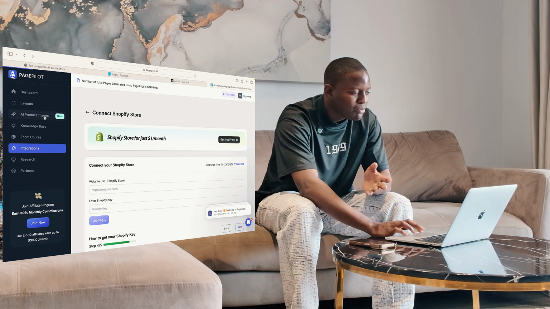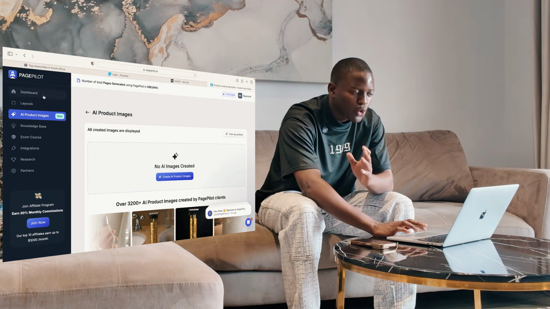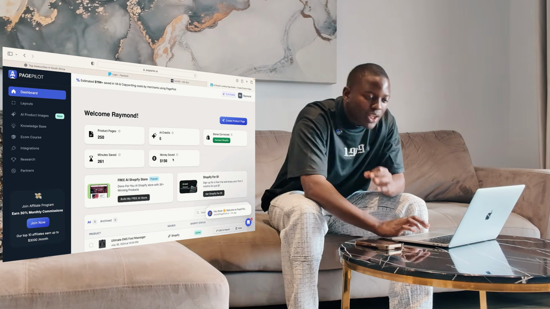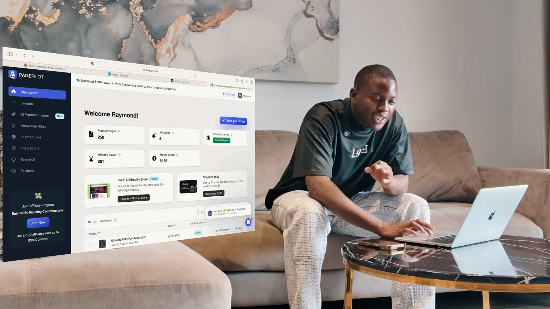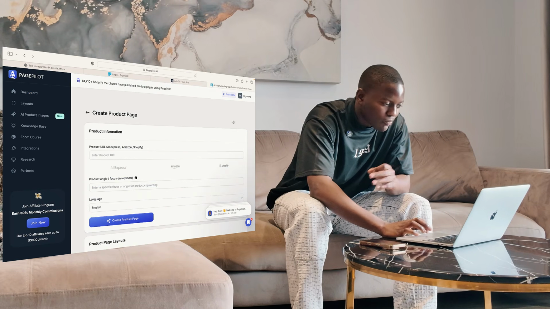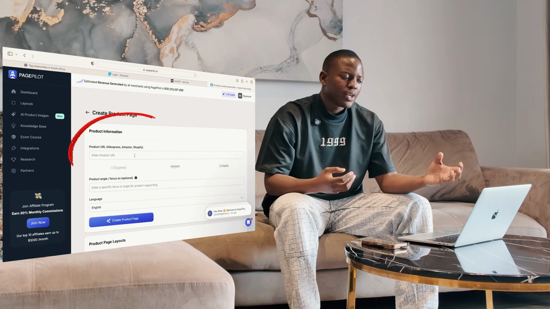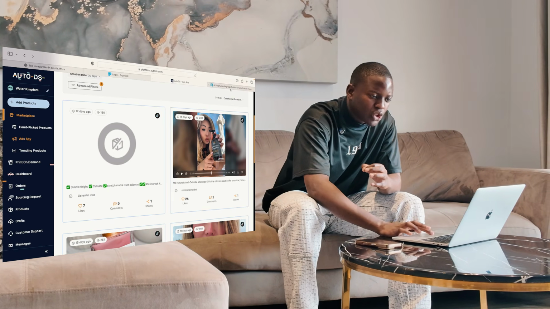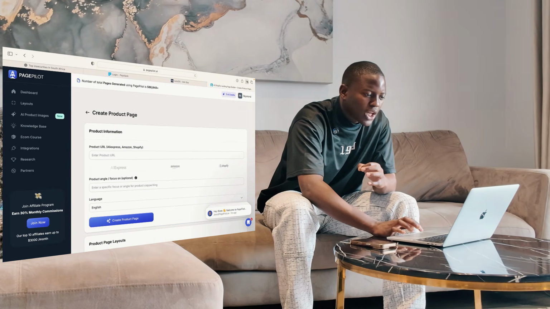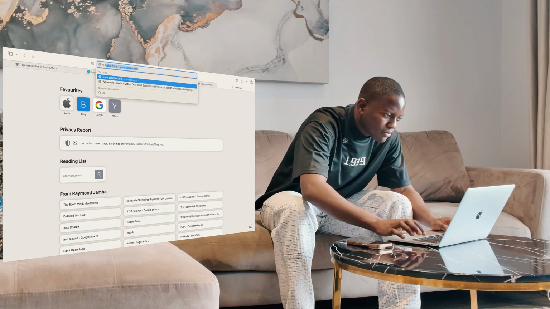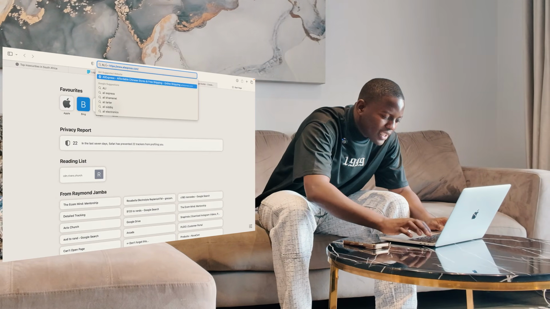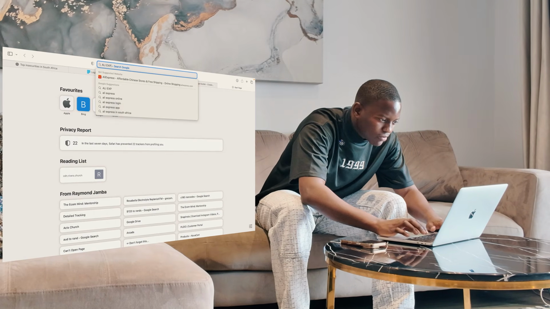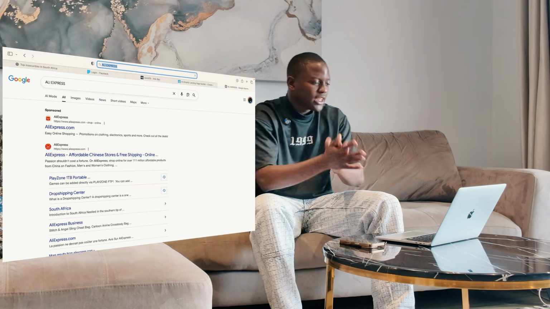Okay, hypothetically speaking now, we have your store connected. What I want to show you is the powerful part about Page Pilot. We want to simply create a product page of the product that we just saw. It wants us to have a URL of the product. Remember what we saw here about AutoDS was actually an anti-cellulite massage oil, right? So what we want to do is come down to AliExpress or Alibaba, or somebody's Shopify store. But I like going to AliExpress.